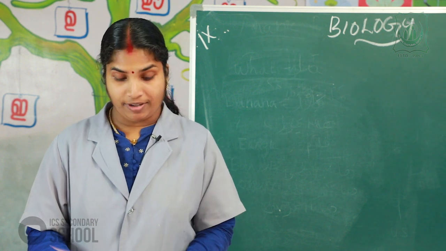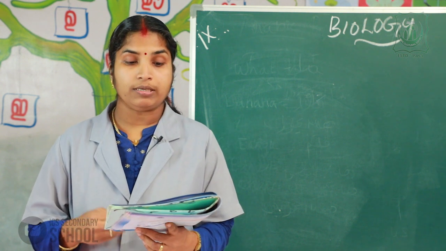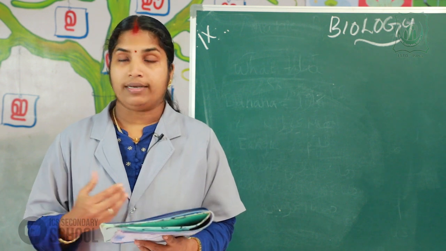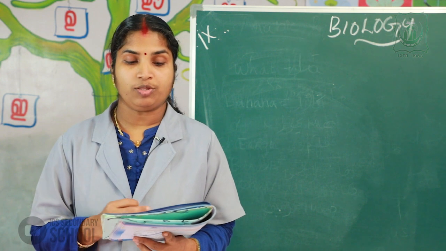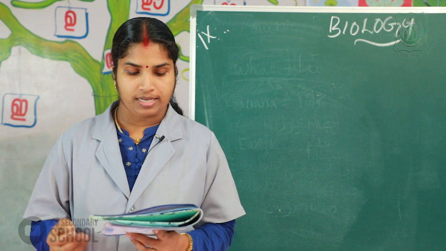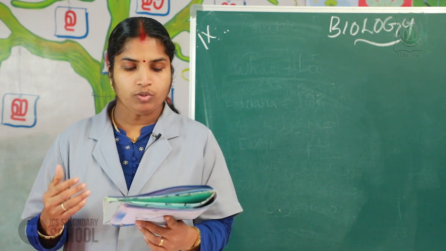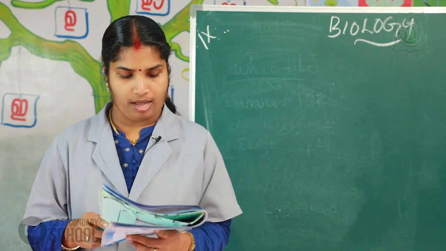Okay, blood and lymph. In the textbook, there is a doubt raised by a girl. Simple nutrients reach the cell through the blood. If so, does blood enter the cell? How do simple nutrients reach the cells through the blood and lymph?